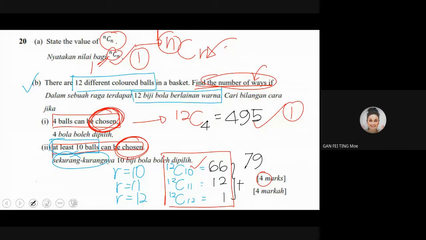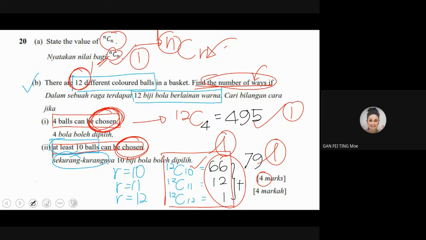Sekurang-kurangnya 10 biji means that paling kurang is 10. Then it can be more: 11, 12, cannot be 13. Now why? Because the condition given to you is a maximum of 12 balls. Don't go until 13, 14, please. So then you add up. Your working is 1 mark, then your answer is 1 mark. That's why you get your 4 marks. Will that be okay?